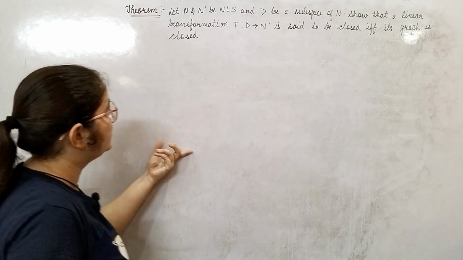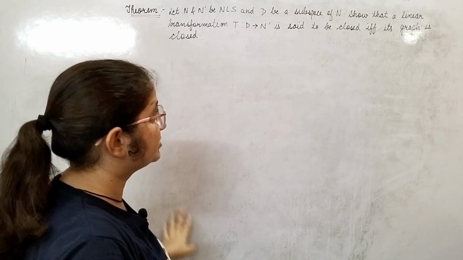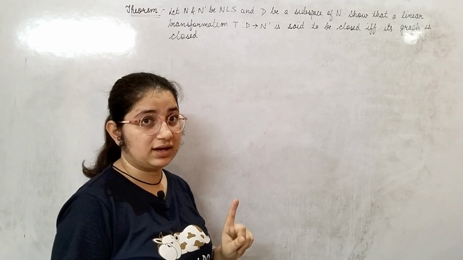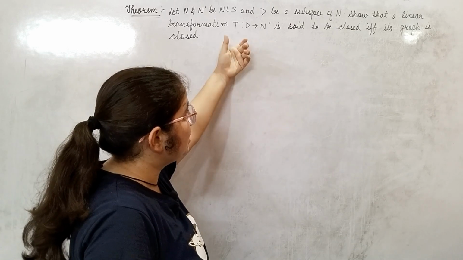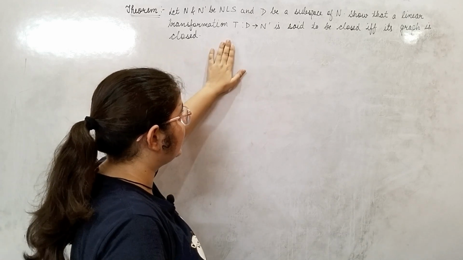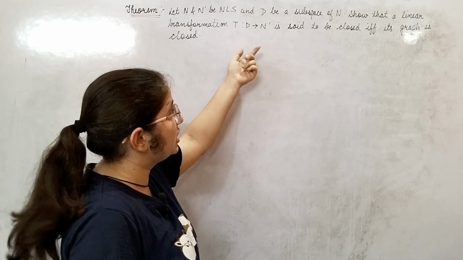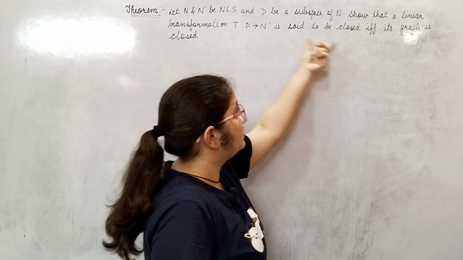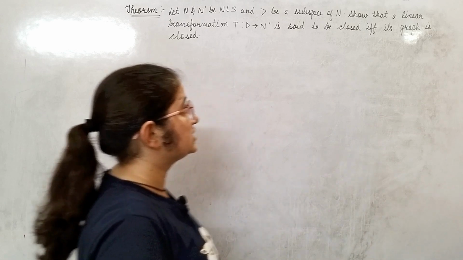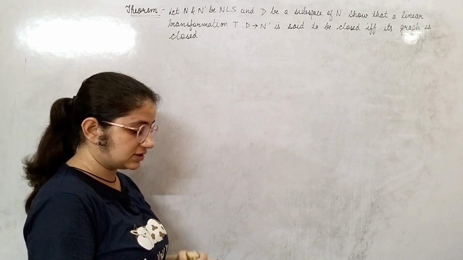What is the statement? Let N and N dash be two normed linear spaces and D be a subspace of the domain. Okay, note this point that D is a subspace of the domain. Show that a linear transformation T that is defined on this subspace of N, we will say it is closed if and only if its graph is closed. When will we say the graph is closed? The definition of closed graph.